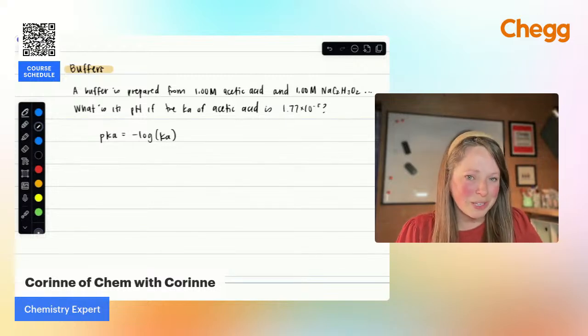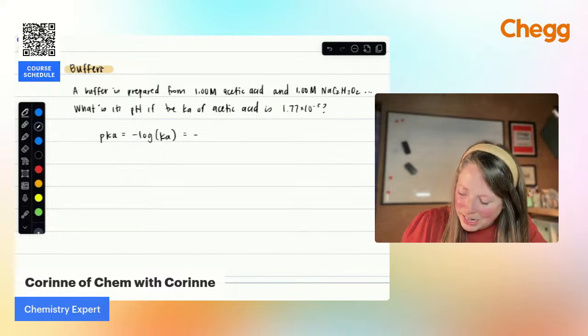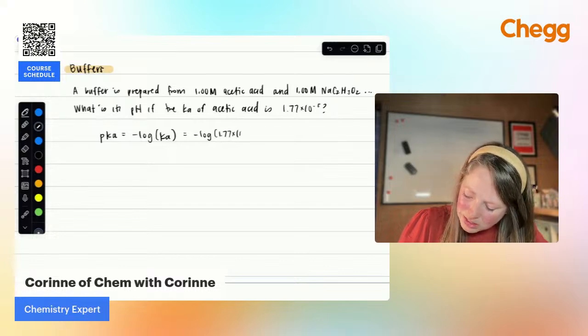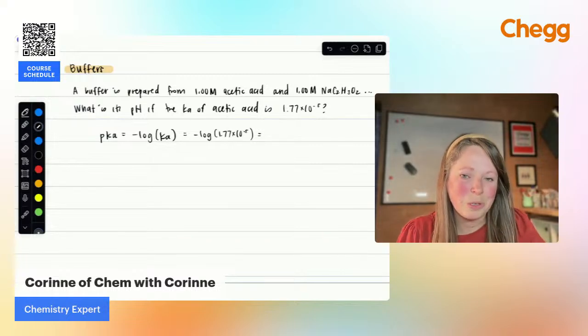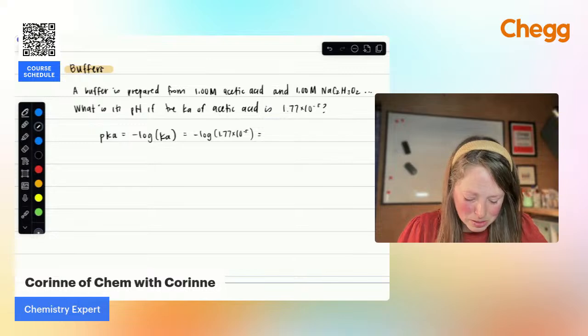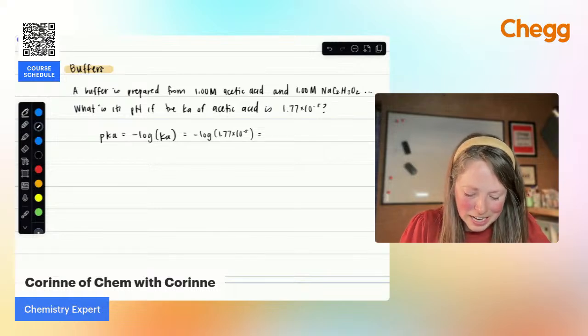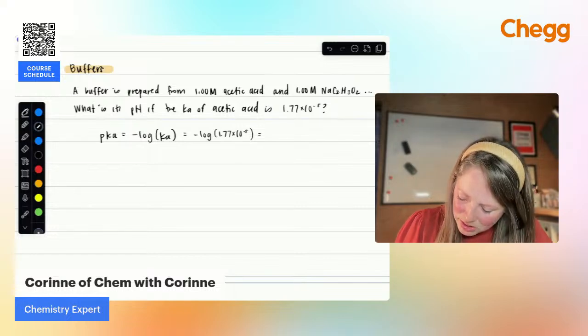This one looks really familiar, right? pKa is the negative log of Ka. So I'm just going to take the negative log of our value, which was given, times 10 to the negative fifth. Let's say you're not given that Ka value. You can find those in the appendix of any of your textbooks. You can also find those online, and those values are standard, so you should be able to find a pretty accurate number if you need that Ka value. All right, so that's going to be equal to